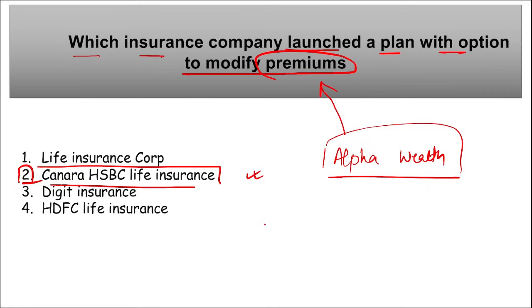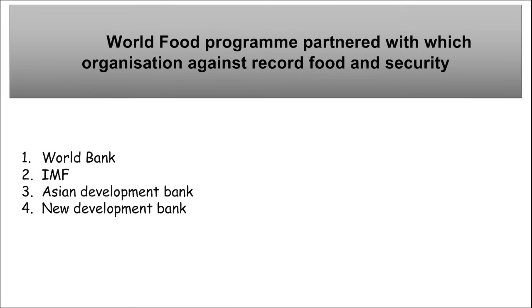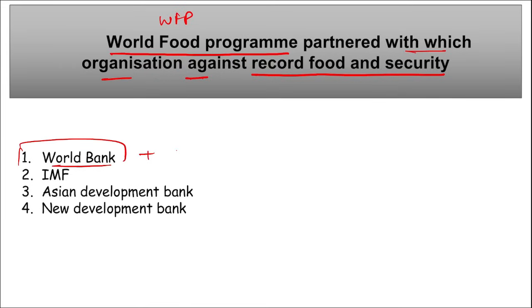Next, if we talk about Canara Bank, the MD and CEO here is K. Satyanarayana Raju, the headquarters is in Bangalore, Karnataka, and it was established in 1906. Correct? Moving on. Next is the World Food Programme. They have partnered with which organization? I repeat, it is the World Bank and the World Food Programme. They have partnered together against the backdrop of record food insecurity worldwide.